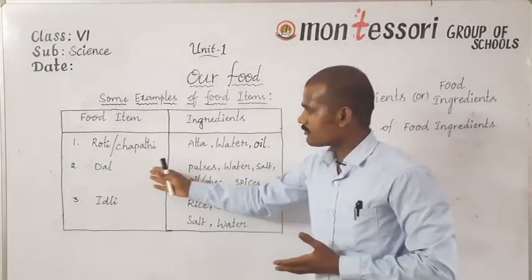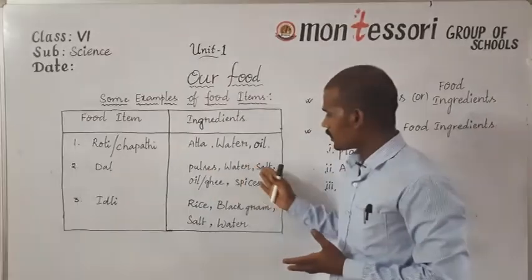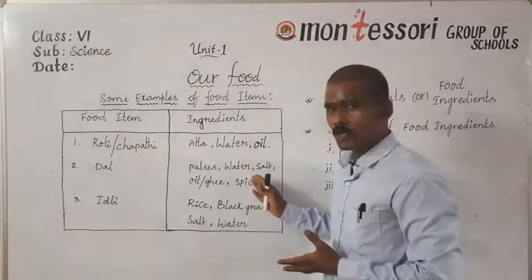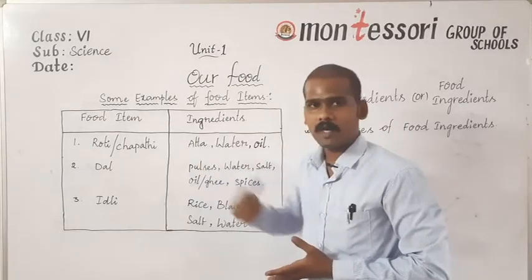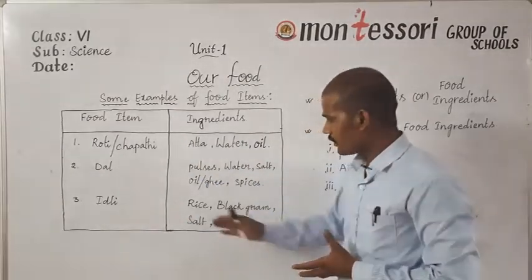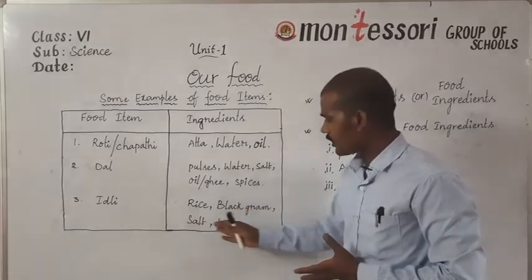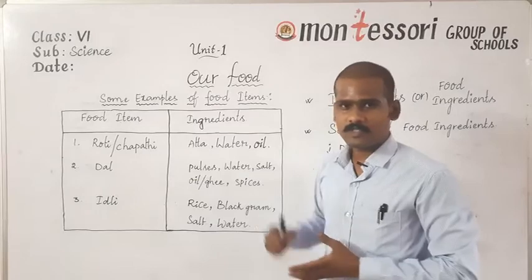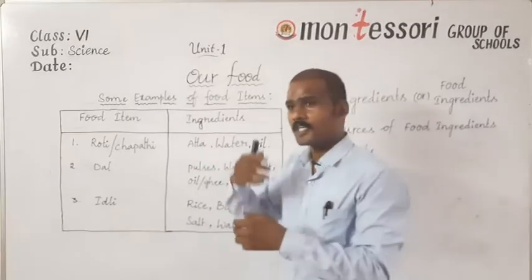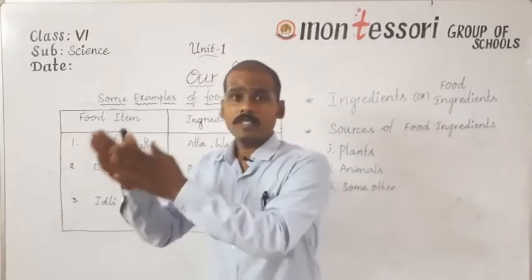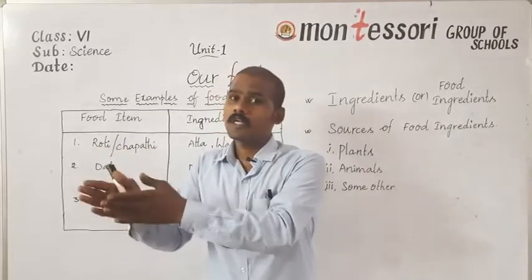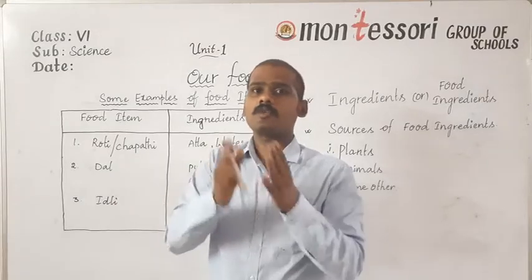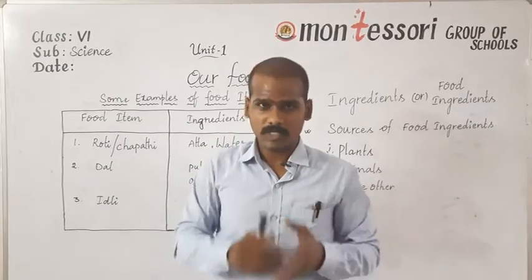And similarly for the second example, pulses, water, salt, oil and ghee, and spices, these materials are called the ingredients of the food item dal. Similarly for the third example, rice, black gram, salt and water are the ingredients of the food item idli. Similarly, you can list out different types of food items and also the materials which are required to prepare those food items, and those materials will become the ingredients of those particular food items.